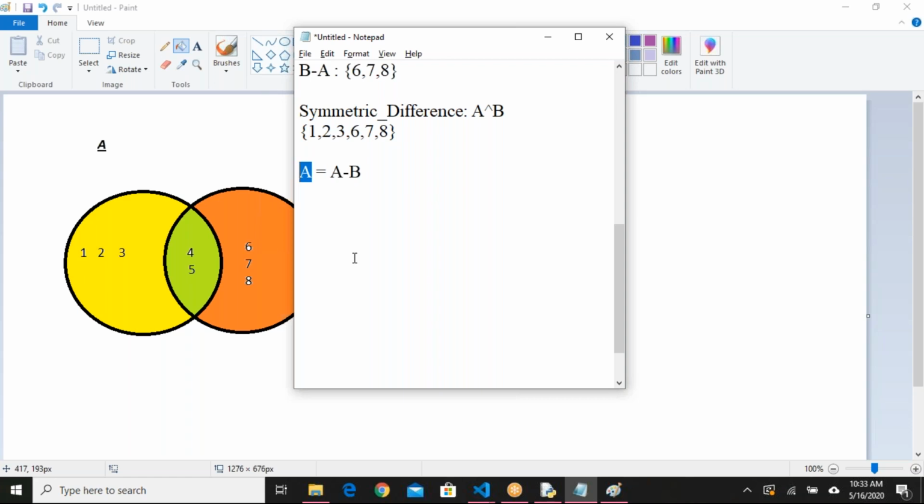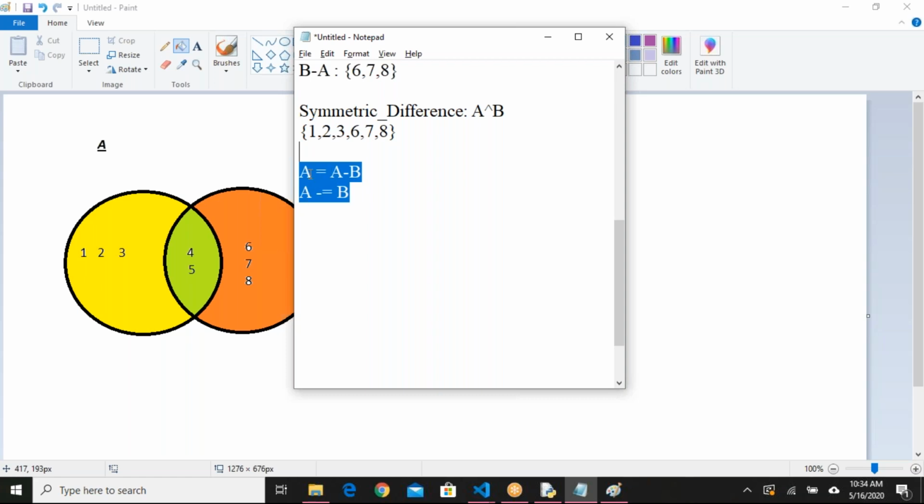So A value will become 1, 2, 3. This can also be written as A minus equals B. Both are the same. These two statements are the same. Even with normal integer or floating values, this is the same: A equals A minus B, or A minus equals B.